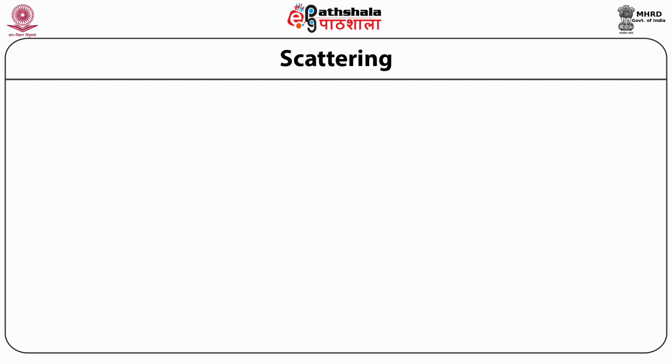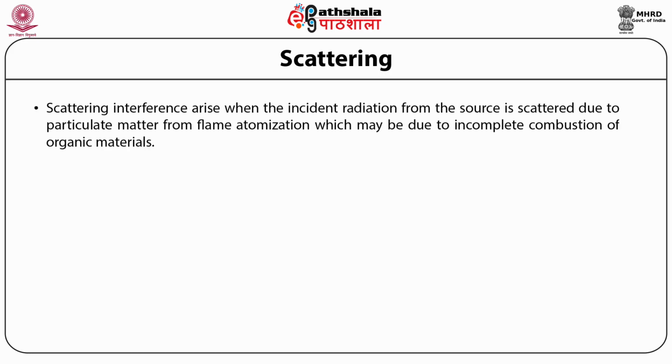Scattering. Scattering is another source of interference in the spectra. Scattering as a spectral interference is a result of scattering of radiation from the source due to the presence of impurities in the matrix. Scattering interferences arise when the incident radiation from the source is scattered by particulate matter present in the matrix from flame atomization, which may be due to incomplete combustion of the organic material.